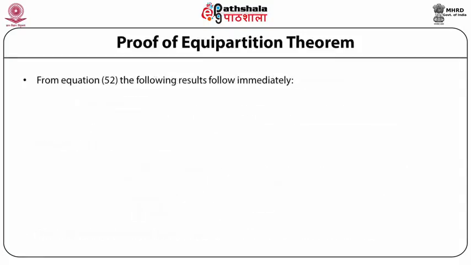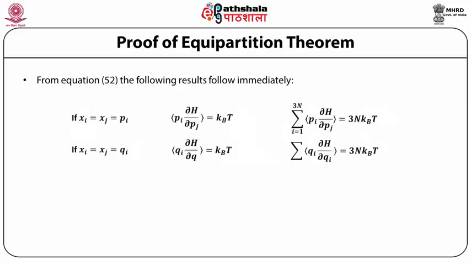This is an extremely general result and is independent of the precise form of the Hamiltonian H(q,p). From equation 52, the following results follow immediately. If xi is equal to xj is equal to pi, then the mean value of pi multiplied by the partial derivative of H with respect to pi is equal to kBT, and therefore the summation over i is equal to 1 to 3N of the mean value of pi partial derivative of H with respect to pi is equal to 3N kBT.